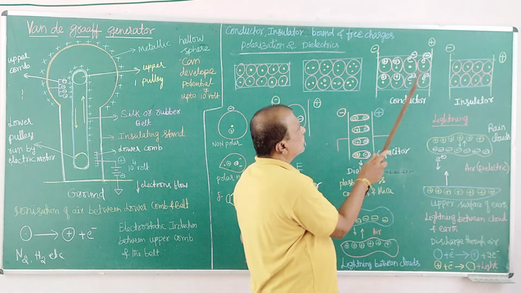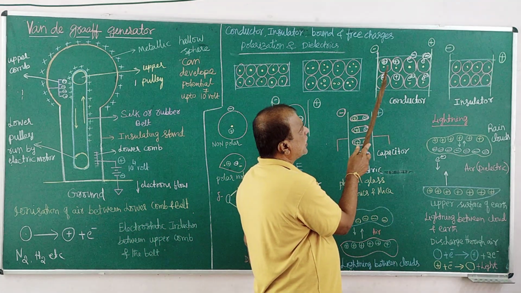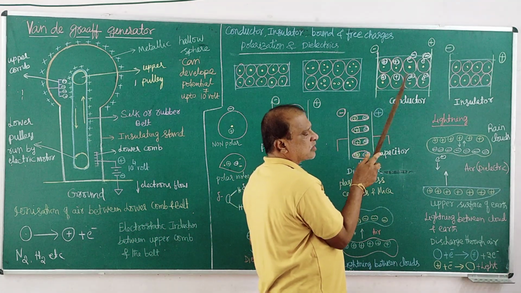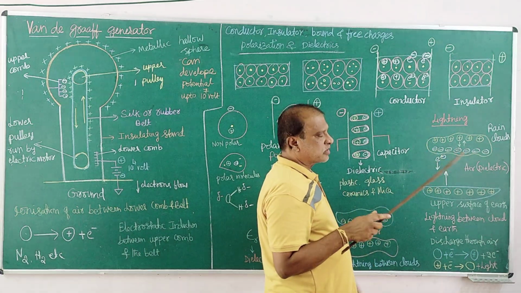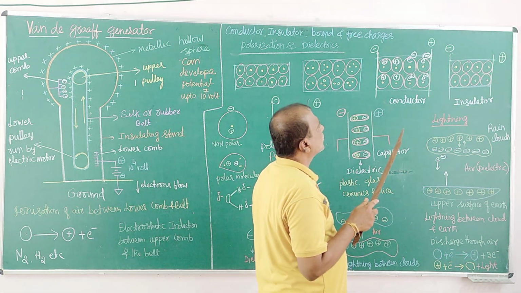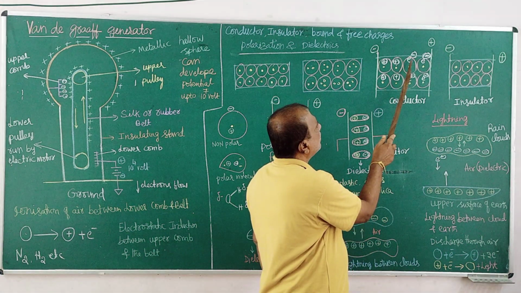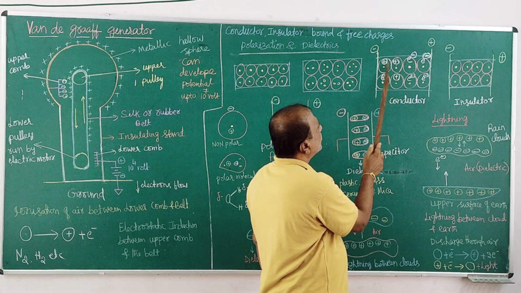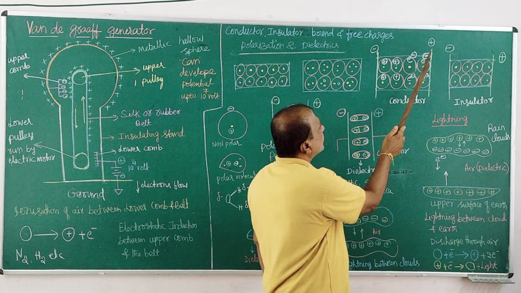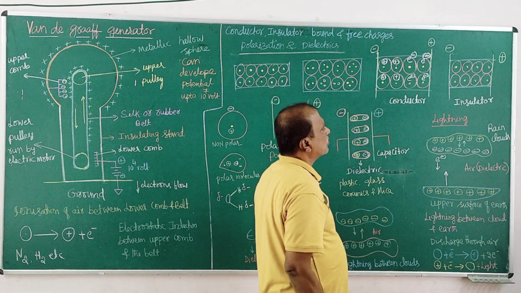Only valence electrons can jump from one atom to another atom towards the positive potential, and keep on jumping like this.